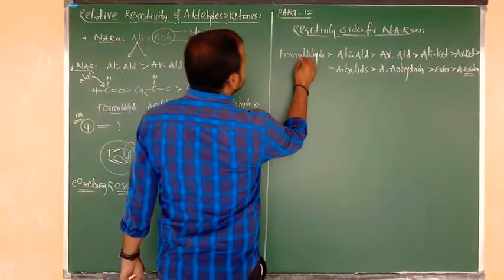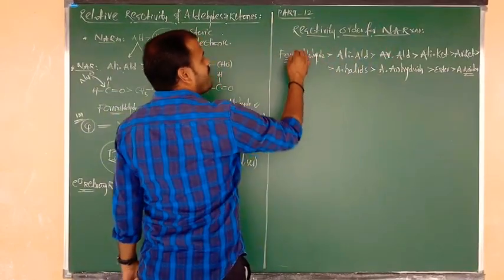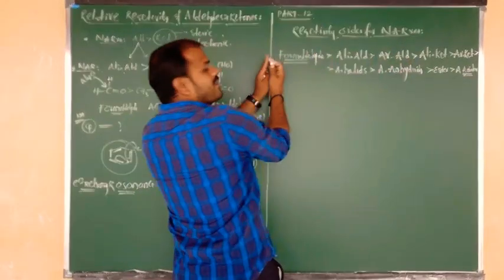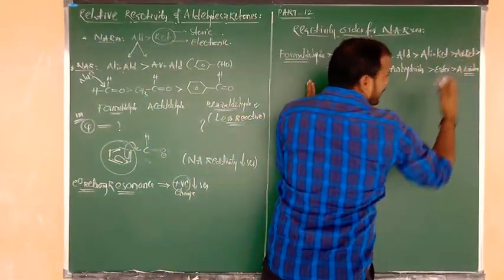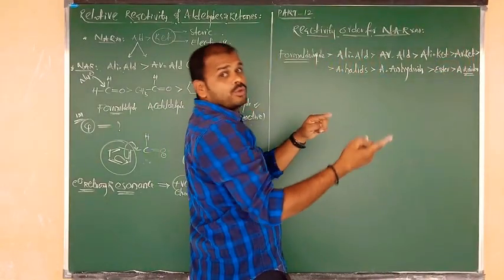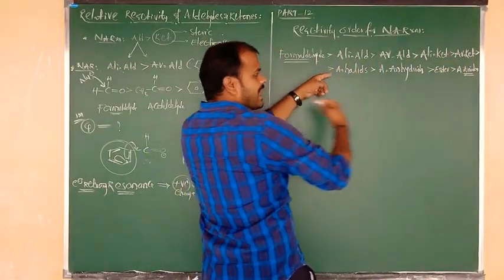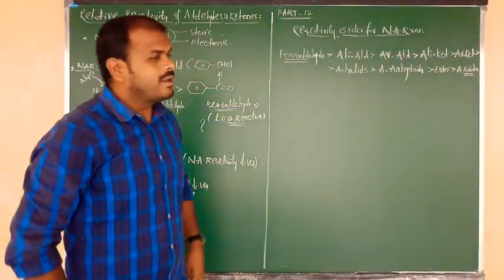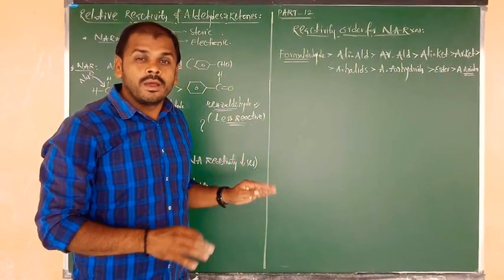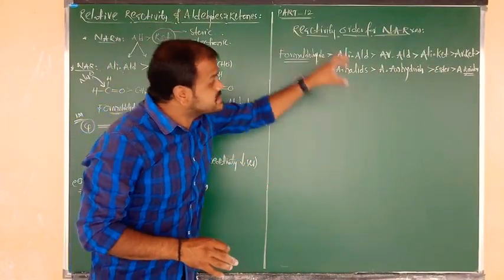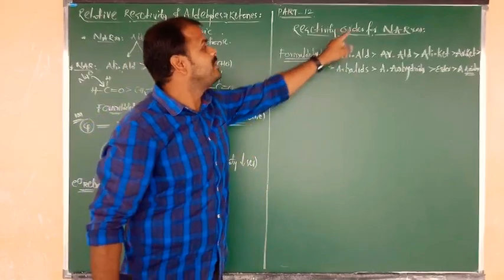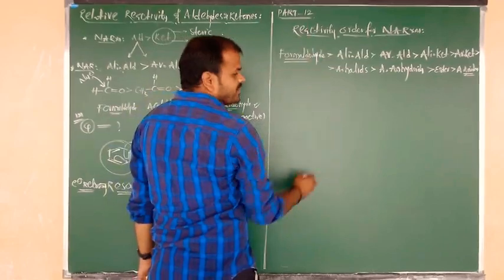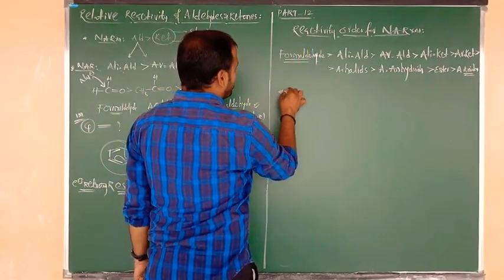So which is highly reactive towards nucleophilic addition, beta? Formaldehyde, after that aliphatic aldehyde, after that aromatic aldehyde. After completion of the aldehyde category, we have to go for ketones. After completion of ketones, we have to go for the respective derivatives: acid halide, acid anhydride, ester, and acid amides. So this is the order of reactivity of the various types of carbonyl compounds towards nucleophilic addition reactions. Good. On the basis of this point, I want to say another reason. Both are very, very important points.